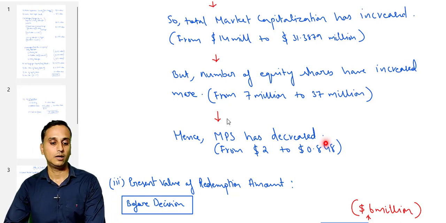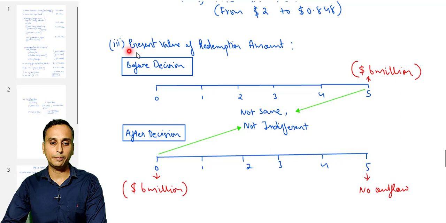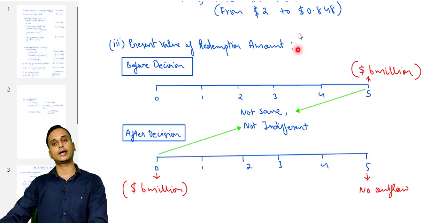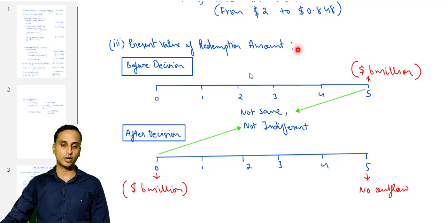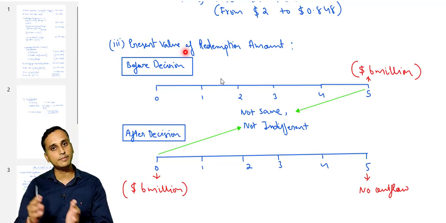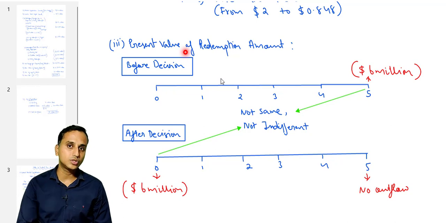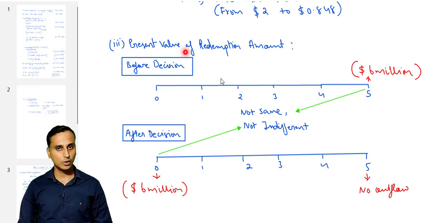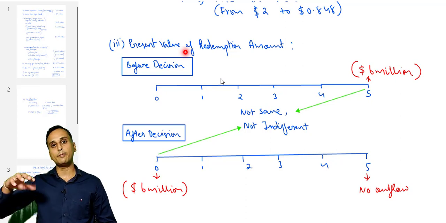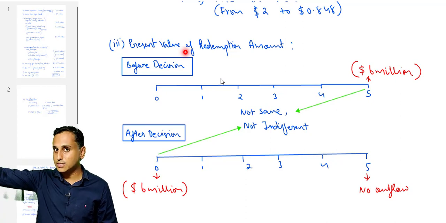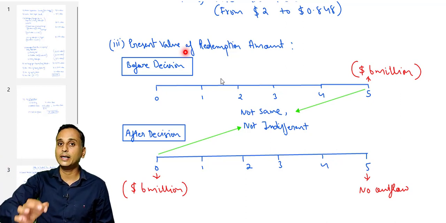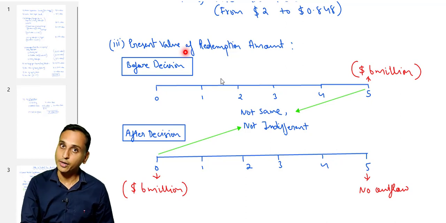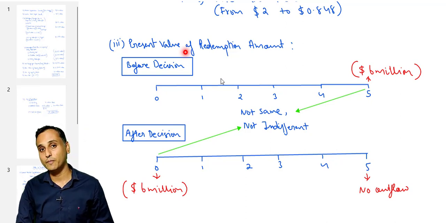Okay. And the next note is on the present value of the redemption amount which we have considered in our calculation. So everyone, before the board's decision, the company was supposed to redeem the bonds after 5 years, by paying how much? $6 million. But after the board's decision, the company decided to redeem the bonds today itself, early redemption. So look at what happened. Previously the company would have paid $6 million after 5 years, but now the company will be paying the same $6 million today, which is unfair, no?